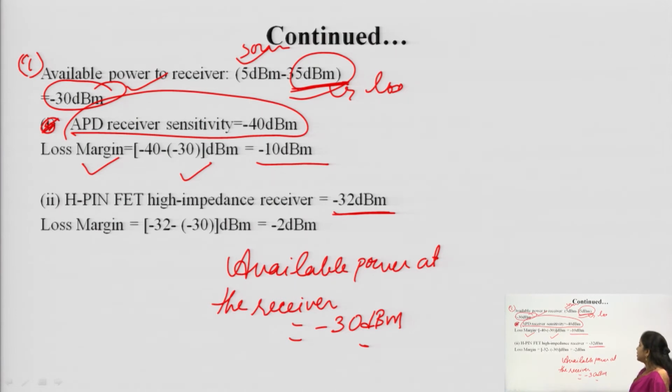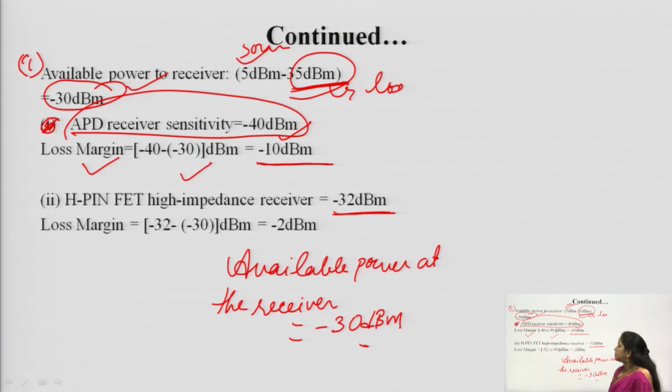This is the available power at the receiver, which is the same for both cases. For the APD receiver, the sensitivity is minus 40 dBm. Loss margin can be calculated by receiver sensitivity minus available power at the receiver. So, minus 40 minus minus 30 dBm will be equal to minus 10 dBm.